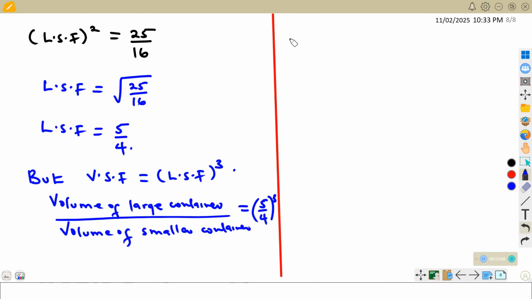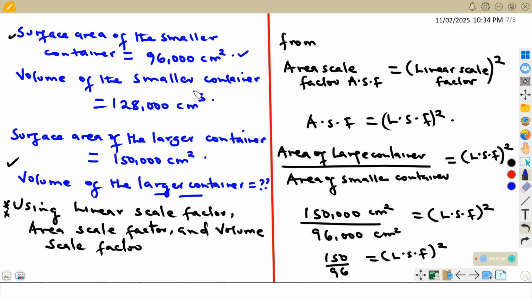So let us substitute for that. Let us write the volume of the larger container over the volume of the smaller container. We have got that as 128,000.